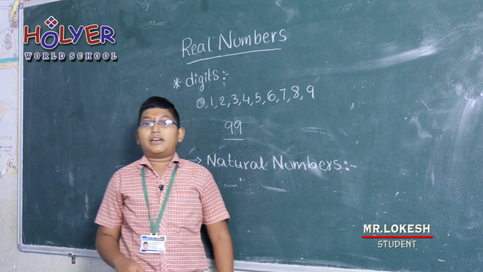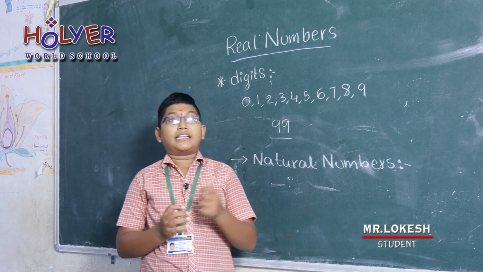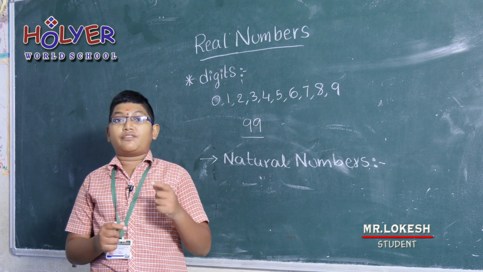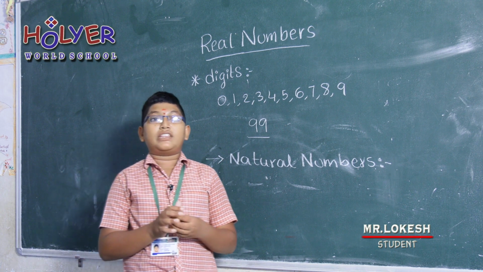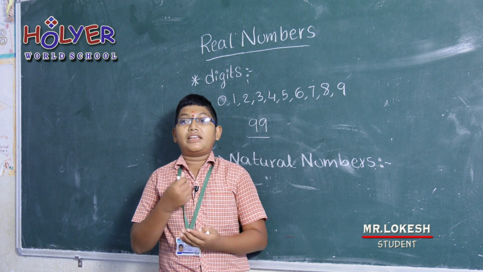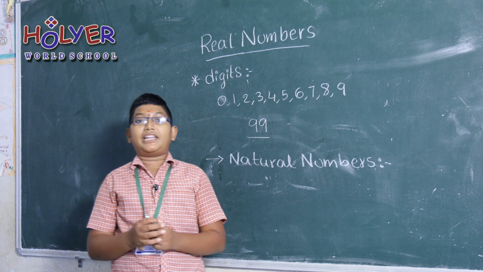The counting numbers actually starting from 1, not the 0. Natural numbers exclude the 0 from their list, and the natural number starts with 1 and ends with infinite, because we all know that there are so many countless numbers, so the numbers are infinite. Natural numbers are denoted by a capital letter N.